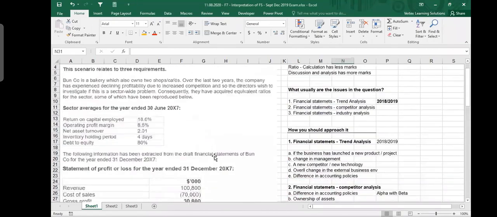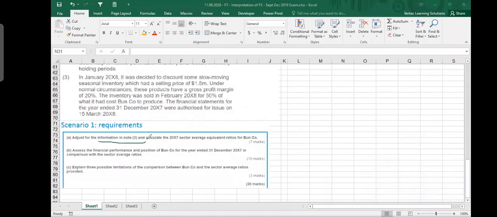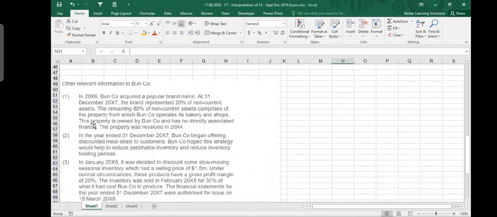Now we start reading. Now, if you pay attention, it said to adjust for the information in note 3. So actually note 3 is more important for us, but let's read note 1 and note 2. Note 1 says in 2006, one company acquired a popular brand name, which means last year. At 31st December 2007, the brand represented 20% of non-current assets. The remaining 80% of non-current assets comprises the PPE, property from which one company operates its bakery and shops. This property is owned by one company and has no directly associated finance, which means that there is no mortgage on that, there is no debt related to that, you 100% own the property.